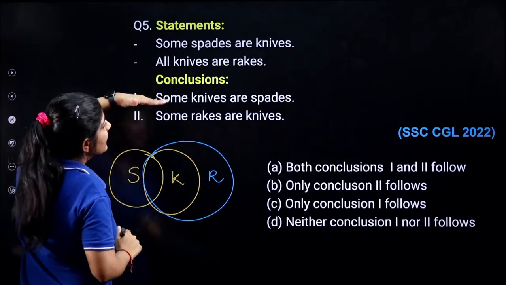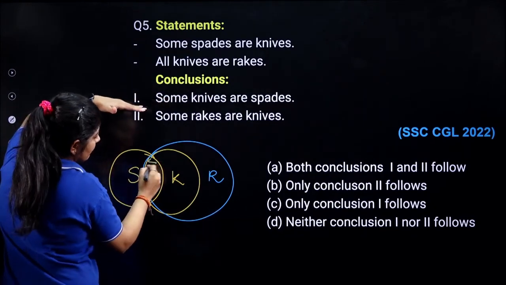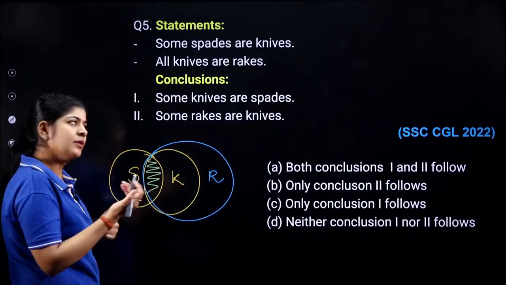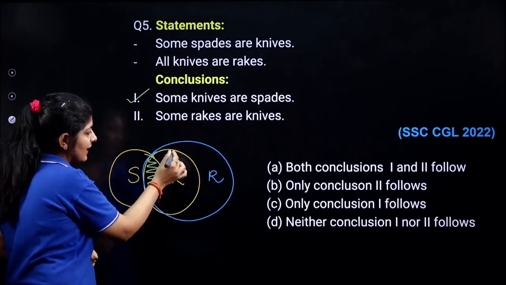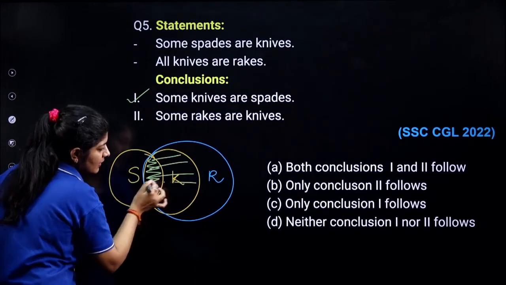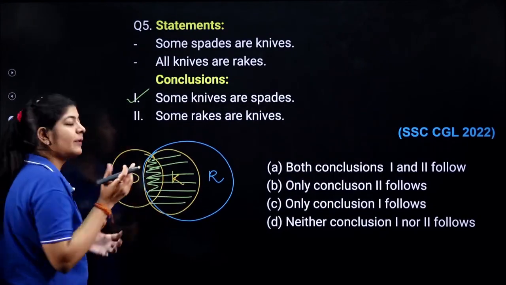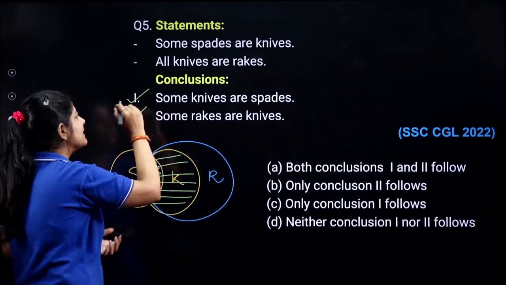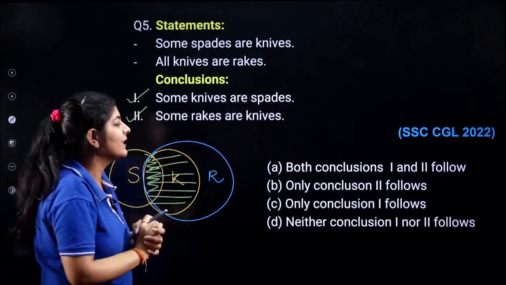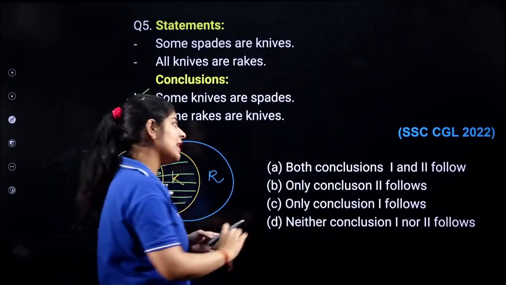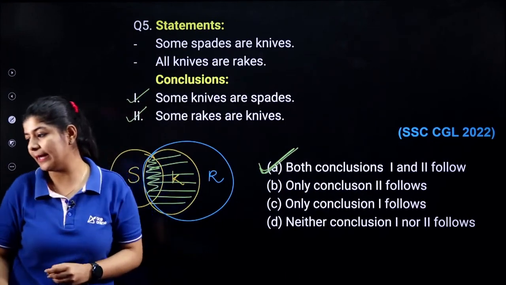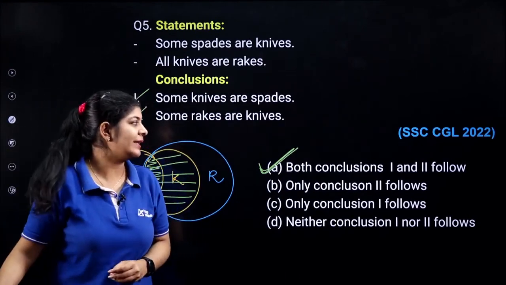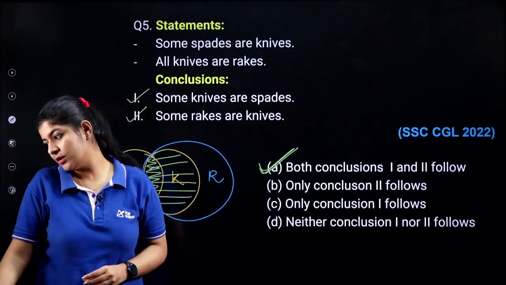First conclusion: some knives are spades. Yes, we are having a mutual part. No, this one is correct. Second, some Rex are knives. Yes, some part of Rex is common with knives, right? So we can consider this conclusion as well. That means both the conclusions follow these statements. So we will go with option A: both conclusion 1 and 2 follow.